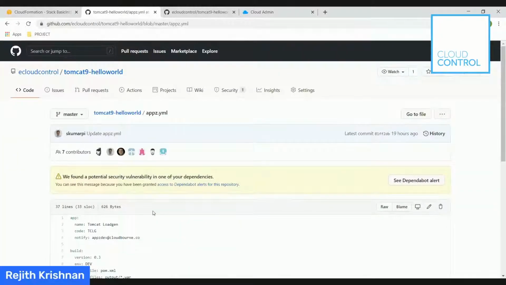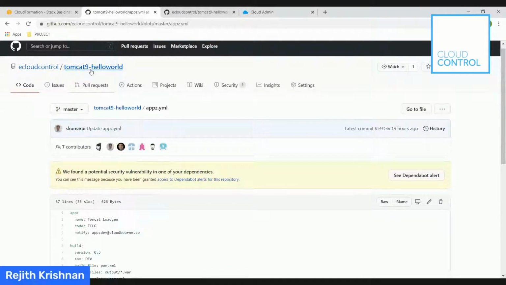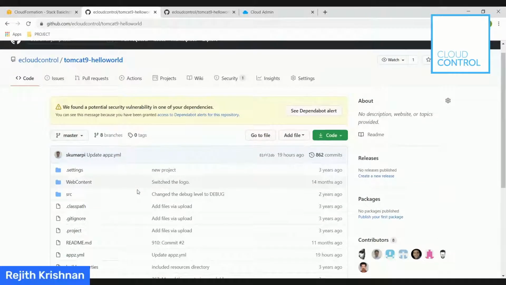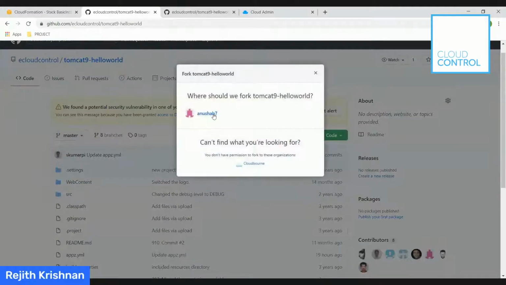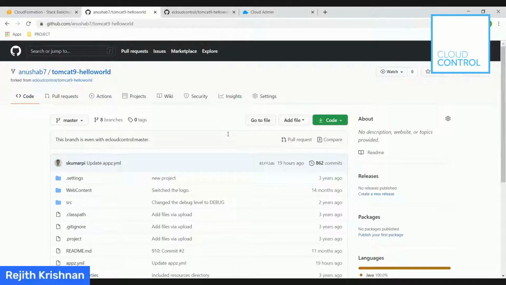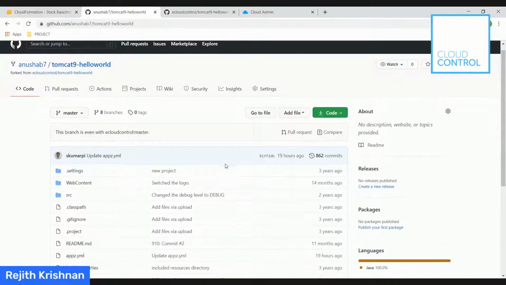And what Anusha is going to do, this is from the developer's point of view. As an end user, the repo is publicly readable, but they won't be able to commit here. So they can easily fork this application into their personal Git repository. So Anusha, go ahead and fork it in your personal repo. So Anusha is forking the application into her own personal Git repository, and then she is going to add the webhooks against the cluster which we shared with you.